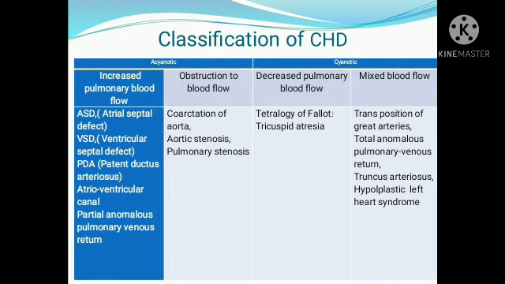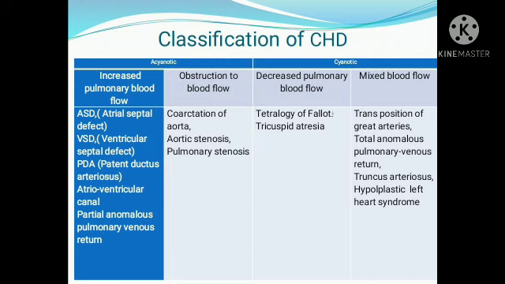So if the ductus arteriosus is patent, what happens? The blood will move back from the aorta to the pulmonary artery. So the blood which is supposed to go to the systemic circulation will come back to the lungs again through the pulmonary artery. According to the level of blood flow, it may even cause congestive cardiac failure in the baby. So that is PDA.